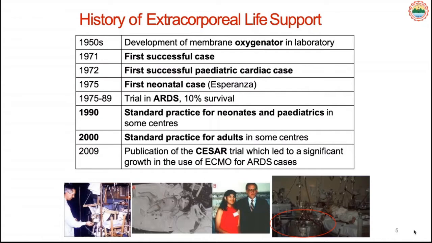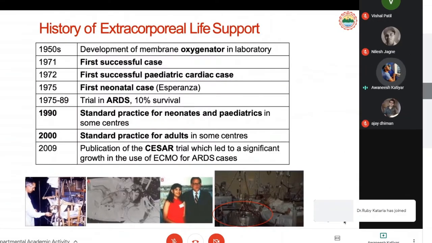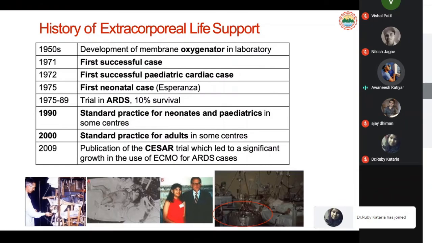After 1975, the use in pediatric cases increased continuously, especially in cases of ARDS and pneumonia. It was also found that overall survival increased after using the membrane oxygenator, but there are certain guidelines we need to follow when we use ECMO. After 2000, following the guidelines, the adult membrane oxygenator has been used.